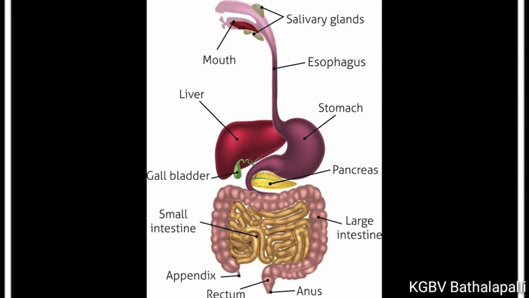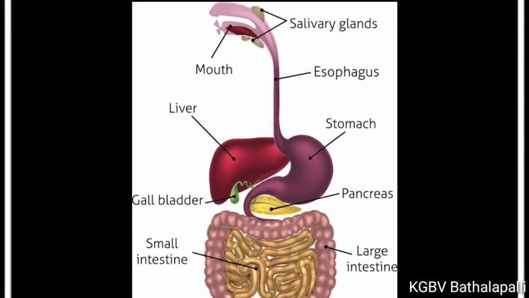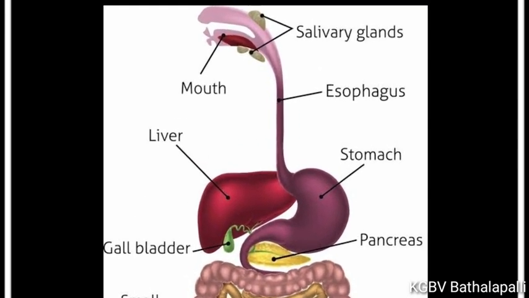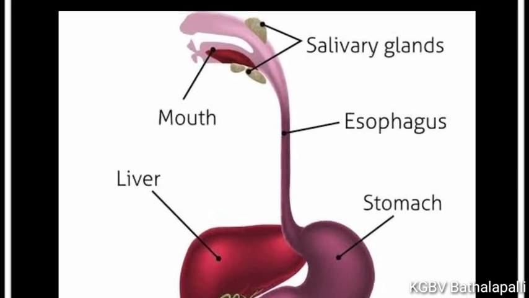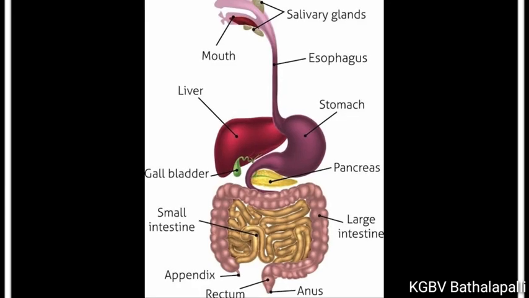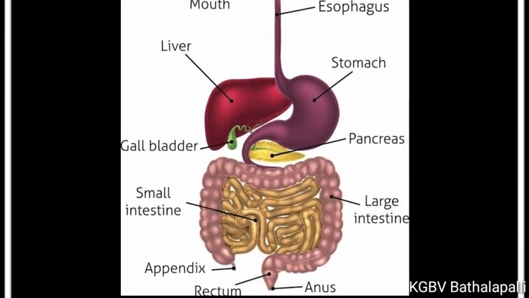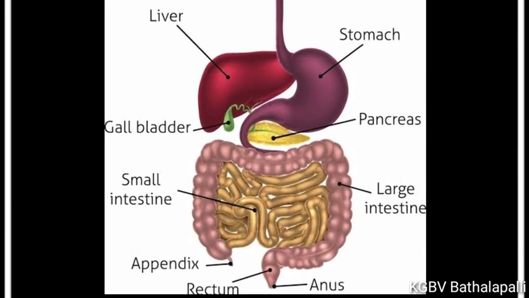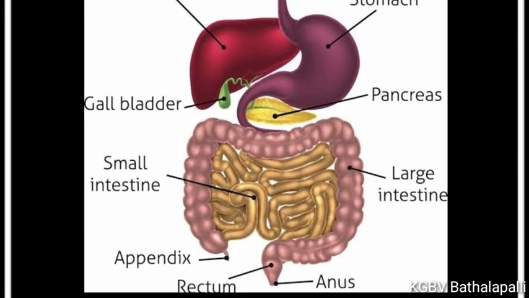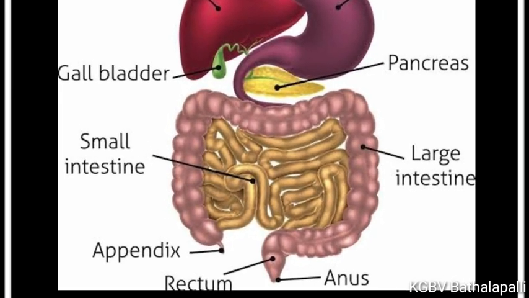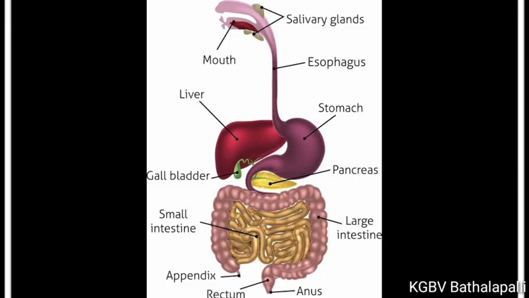Let us observe the figure of the digestive system and parts of the digestive system. Salivary glands, mouth, esophagus, liver, stomach, gallbladder, pancreas, small intestine, large intestine, appendix, rectum and anus. These are the parts present in our human body.